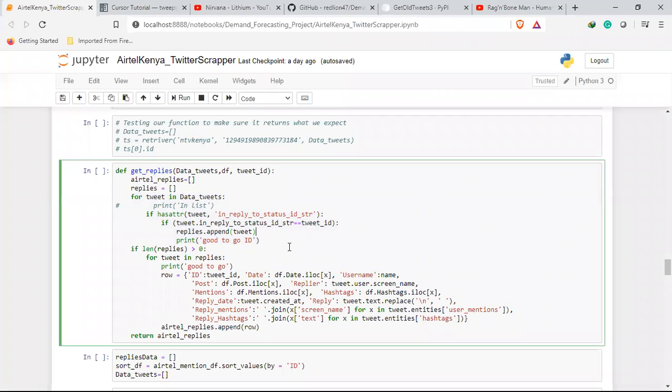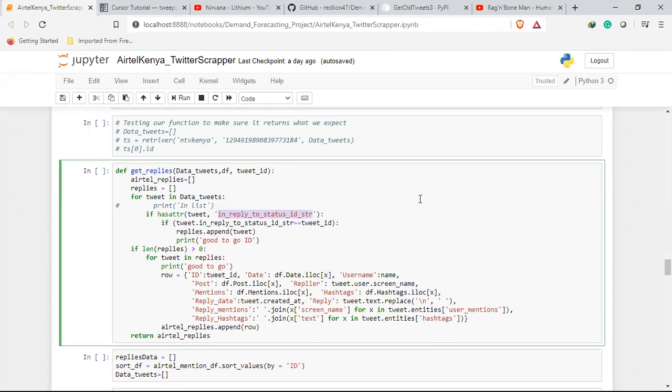I'm going through that list of my tweets and seeing which one has an in reply status ID string that's equal to my ID. And as you can notice here on my different tests, most had the in reply to status ID string attribute, but they did not have the specific ID I was looking for.